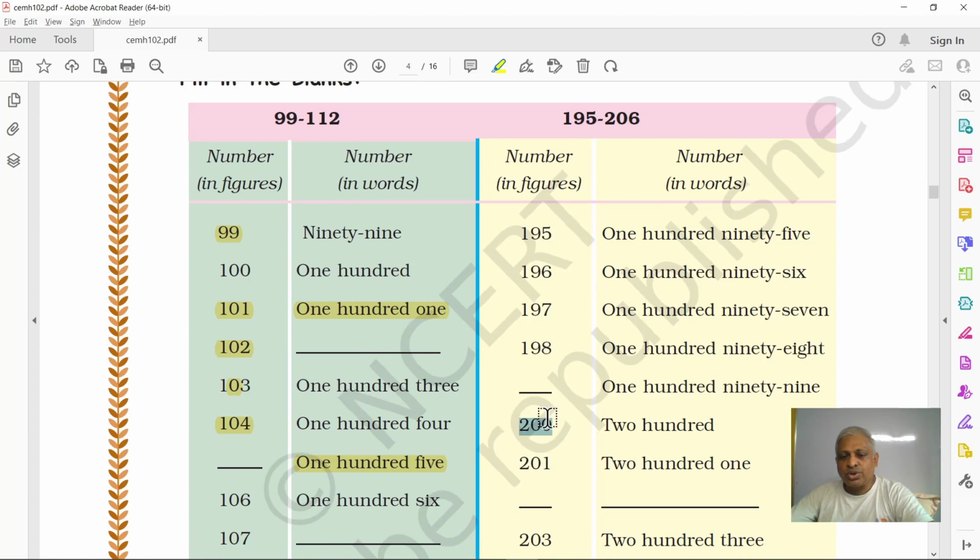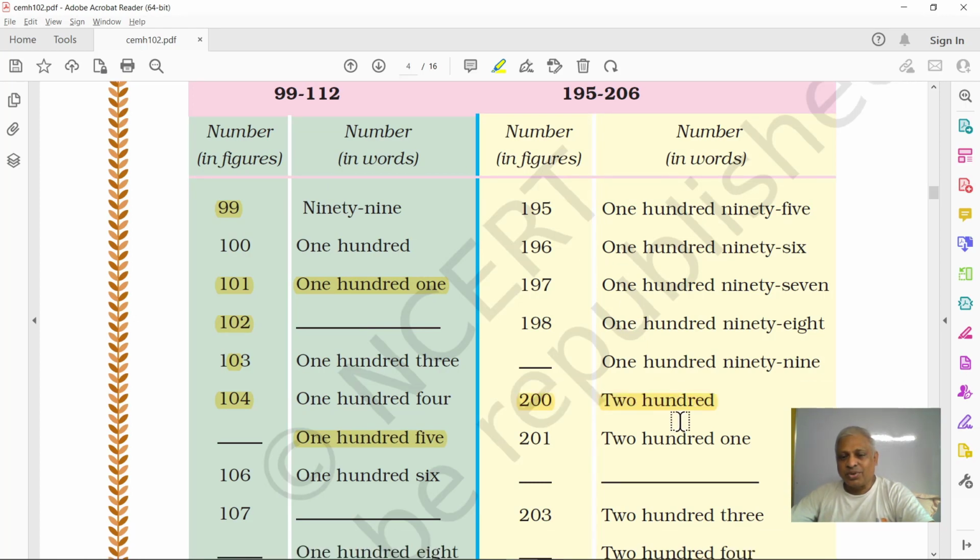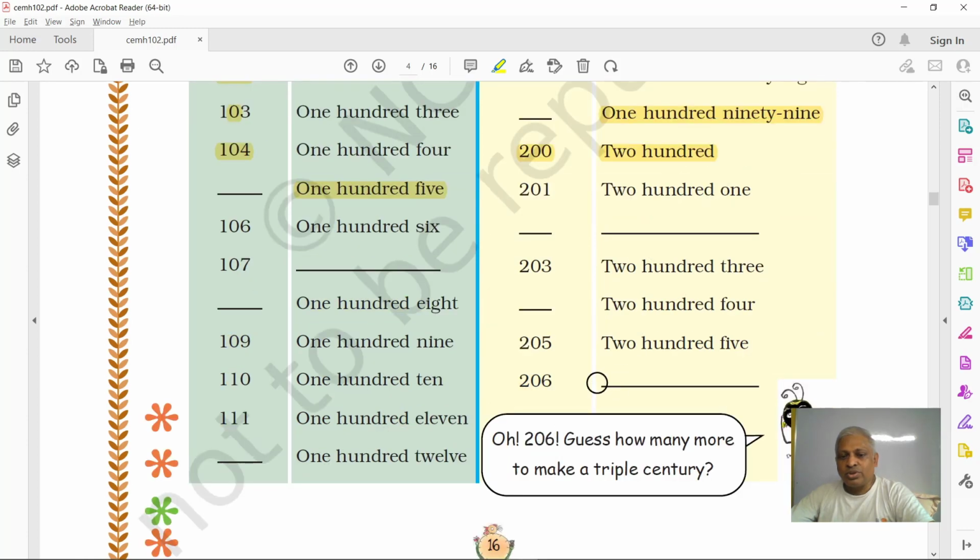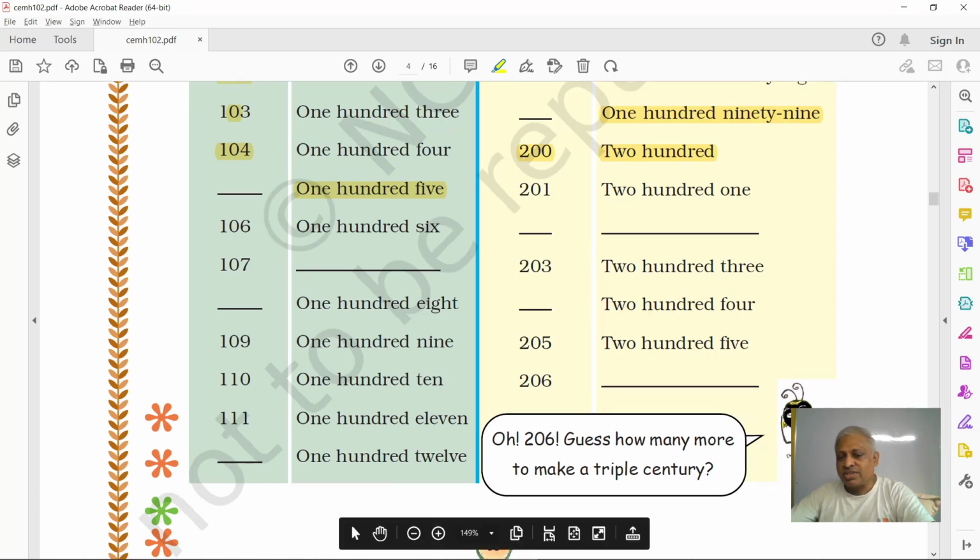So 200 is 200. Okay. So one number before that is 199. So the last number here is 206. Okay. So this ant is having some question.